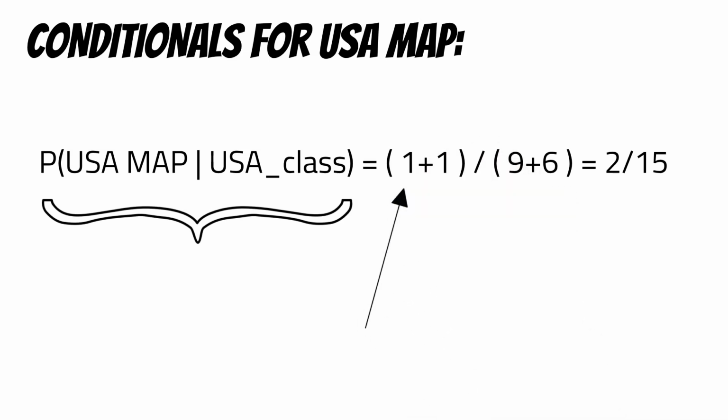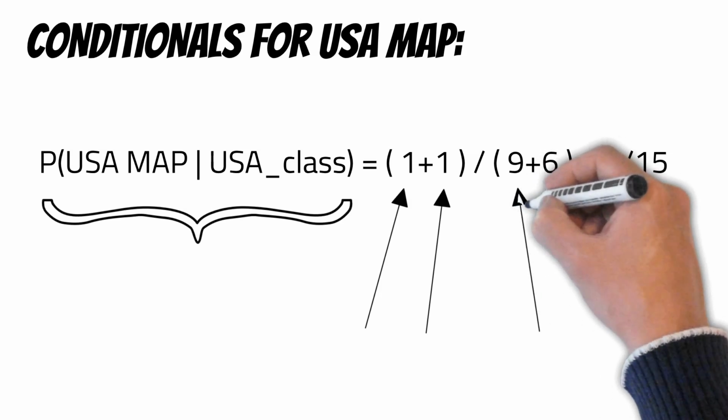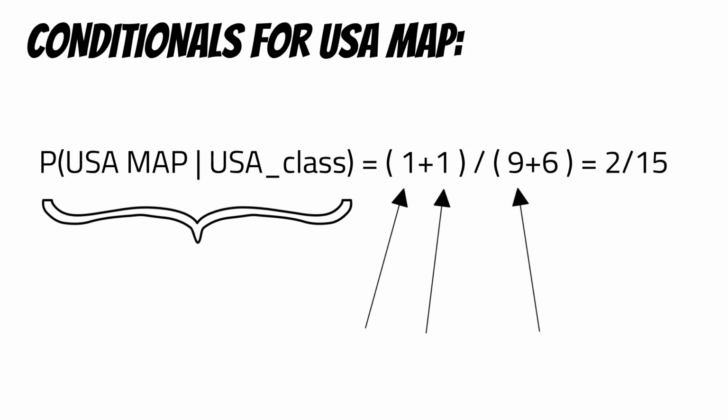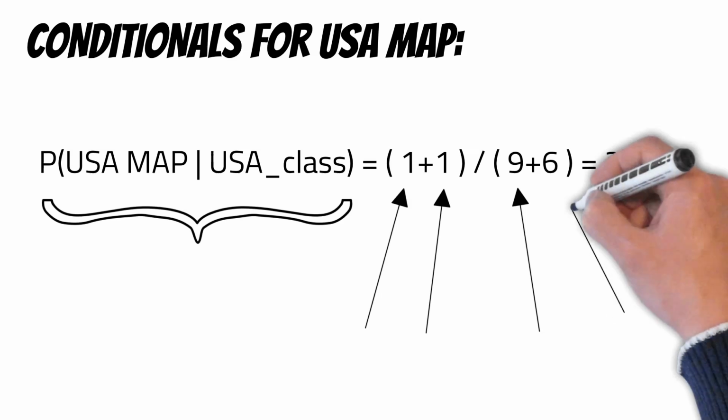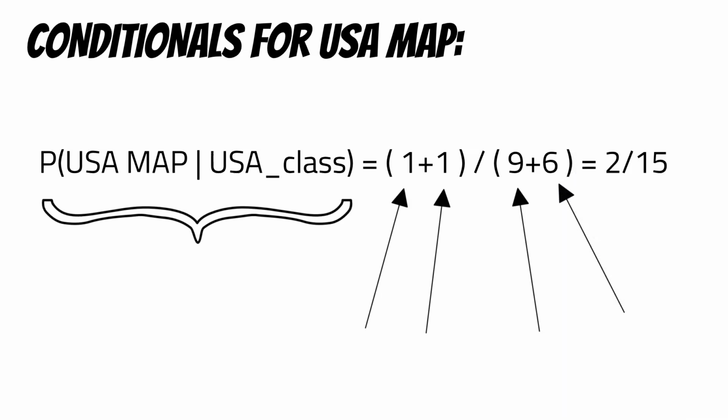The first number here represents the count of maps in the USA class. The second number here is simply +1. We always do it, +1. In the denominator, the first number is the count of all the words in the USA class. And the second number is the vocabulary. What we mean by vocabulary is how many unique, distinct words do we have in all the classes.